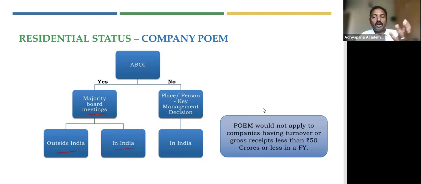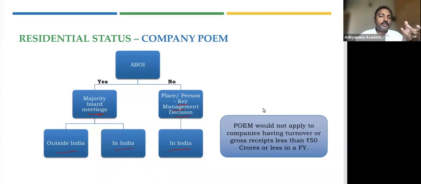If active business is not outside India, that is, if they have not satisfied the conditions, then still we must look into where the key management decisions are made, that is important decisions, not regular decisions like making your GST payments, making your TDS payments, not that. Key management decisions, whether to proceed with a particular project or not. So key decisions, where is this decision made? Where is the person making this decision sitting? Is the person in India or outside India? So you look into the place and the person and see the location. Is it in India or outside India? So depending upon that, you decide. So this is how you determine active business outside India.